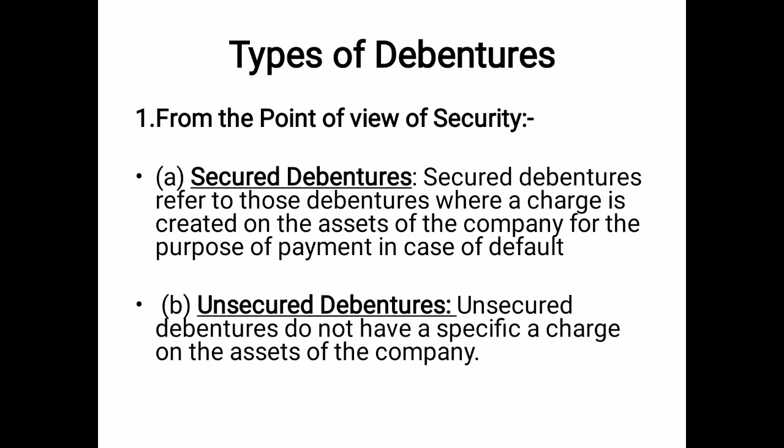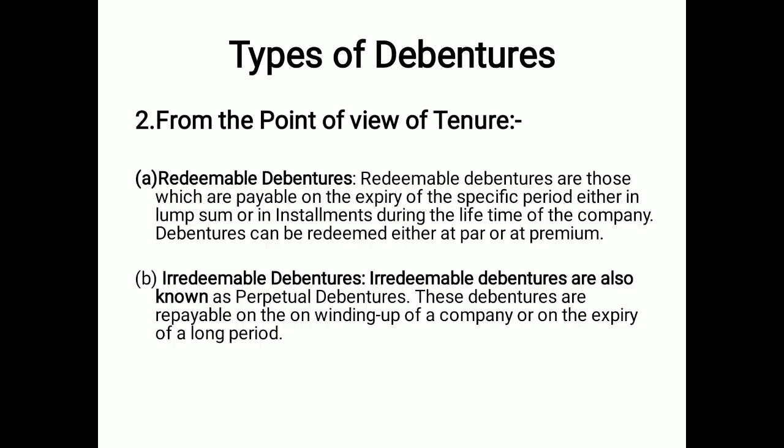Secured debentures are those where a charge of security is created on assets. The word asset refers to fixed assets, for the purpose of payment if the company fails to pay. So secured debentures means the debentures are secured under the charge of assets. Unsecured debentures don't have any charge on the assets. So these are the two categorizations on the basis of security.